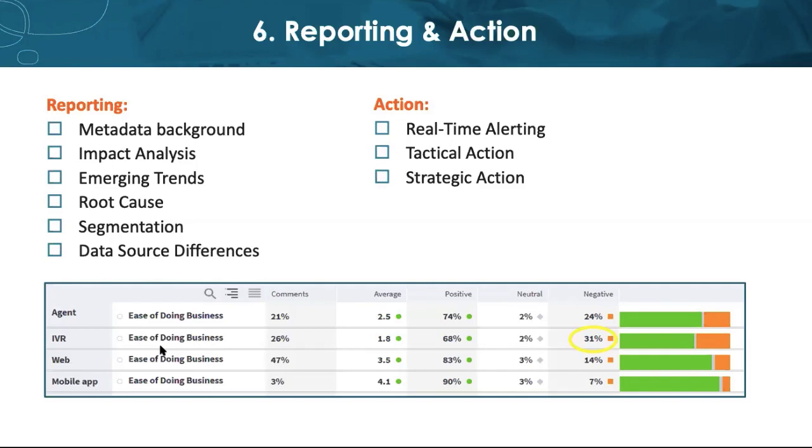And we can see from the results in the IVR, in this case, it has the highest portion of negative sentiment. You need to understand the why behind the what. And remember that text analytics may be used for things like alerting on changes, for tactical actions, or for those strategic actions.